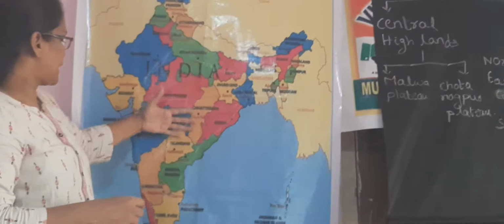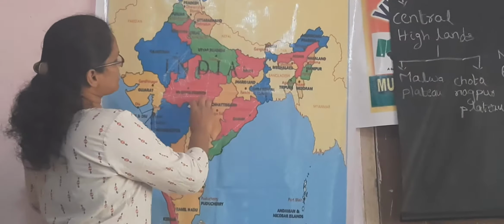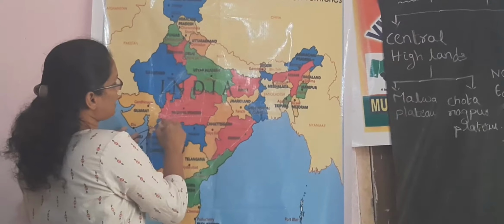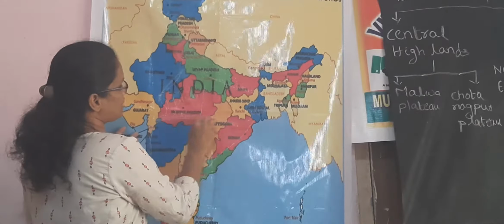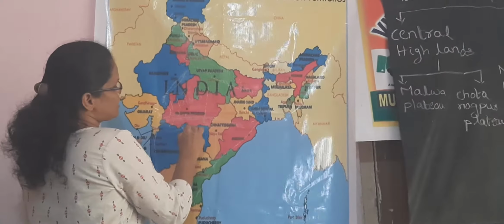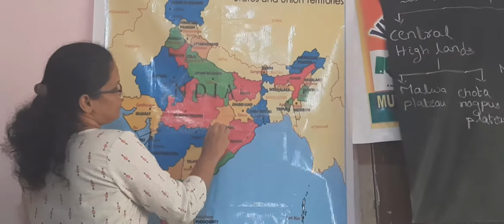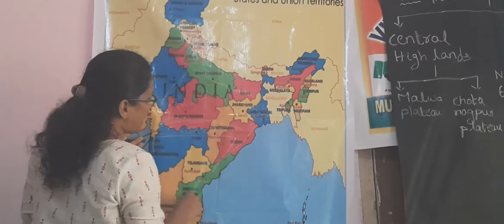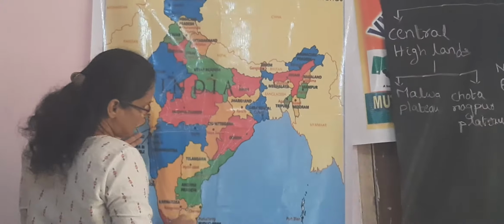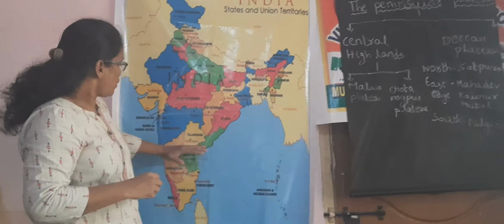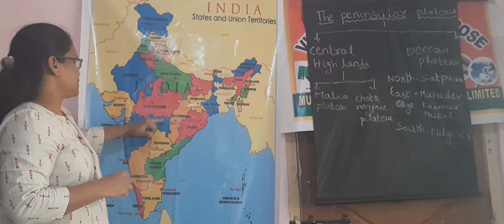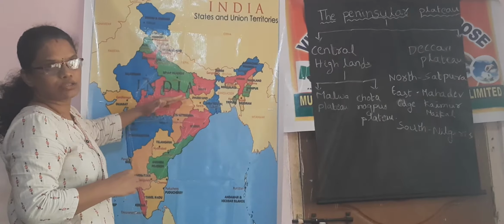Coming to the Deccan Plateau. The Deccan Plateau is south of the Central Highlands, that is, south of the Narmada river. We have already discussed that the Narmada river flows here and the Satpura ranges are here. On the south side, a triangular land mass is there. This triangular land mass is called the Deccan Plateau.